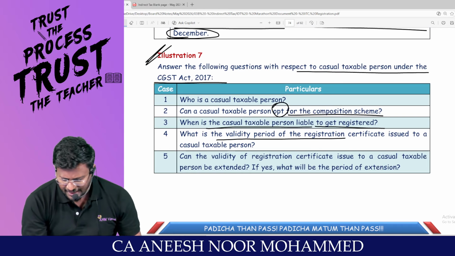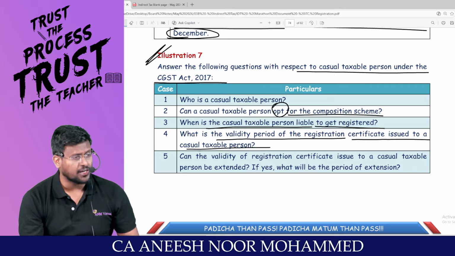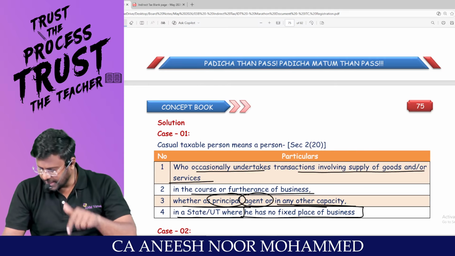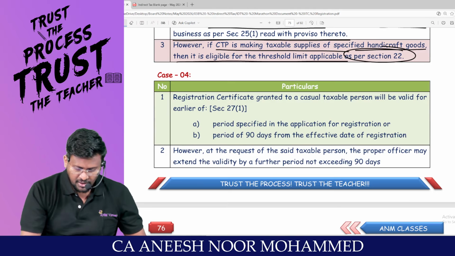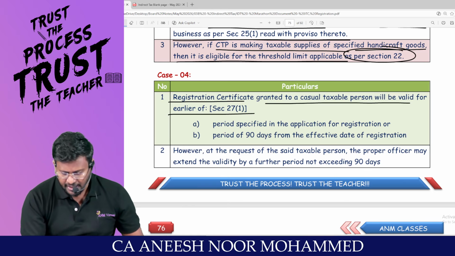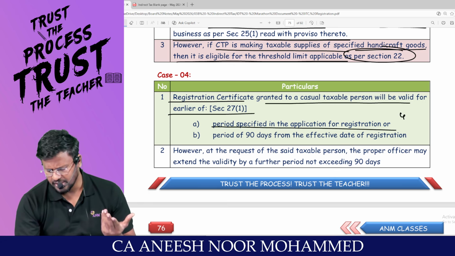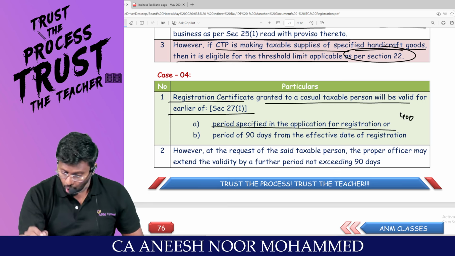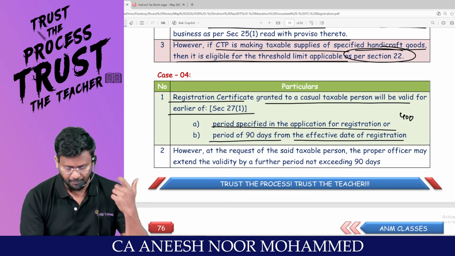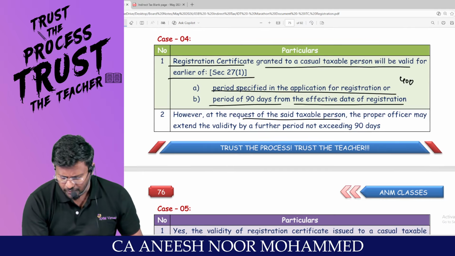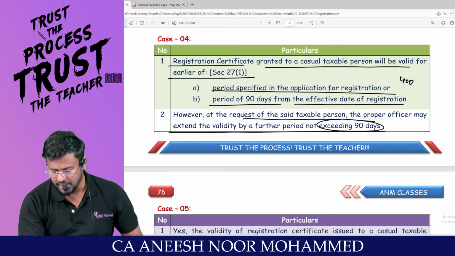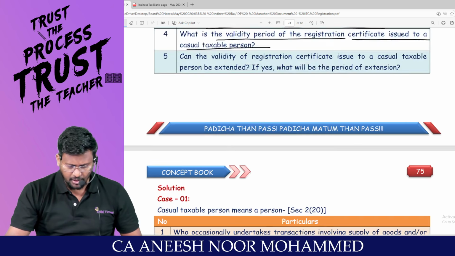Sir, what is the validity period of registration certificate issued to a CTP? What is the time limit? Maximum 90 days, or the number of days asked by CTP, whichever is earlier. Sir, registration certificate granted to a CTP will be valid for the period specified in the application for registration. For example, if 40 days are asked, only 40 days. Or a period of 90 days from the effective date of registration, whichever is earlier. However, at the request of the said taxable person, the proper officer may extend the validity by a further period not exceeding 90 days. Are you all really with me?